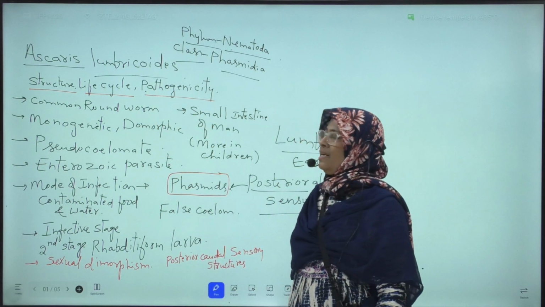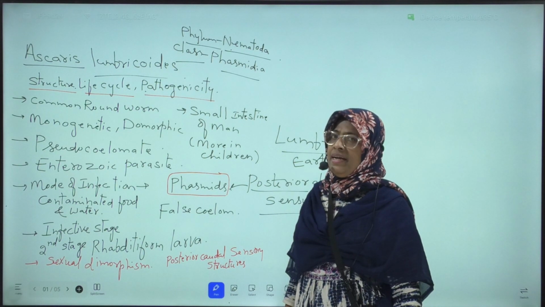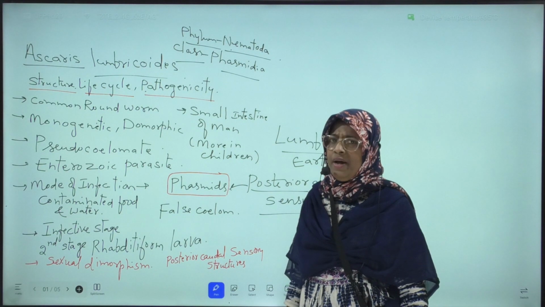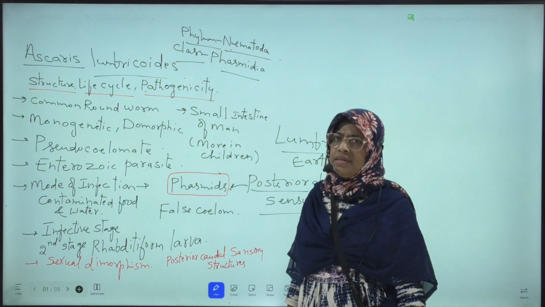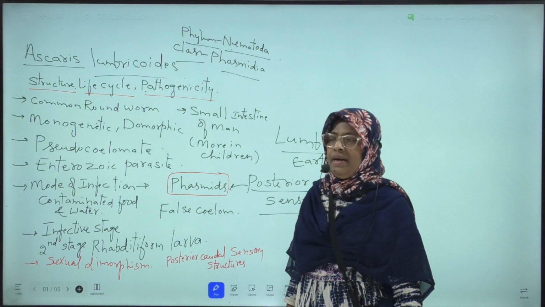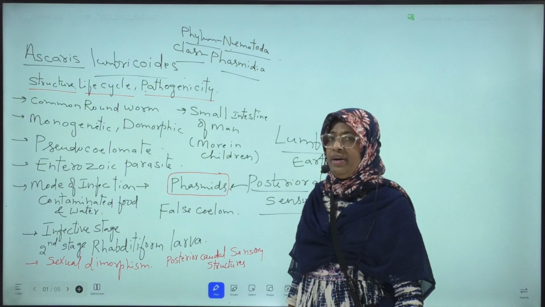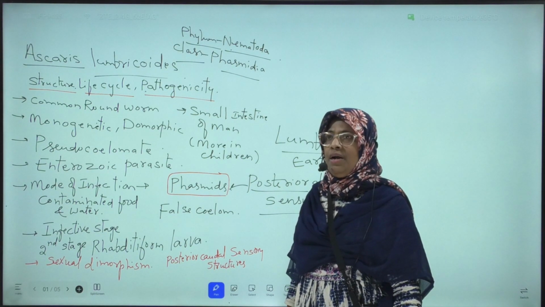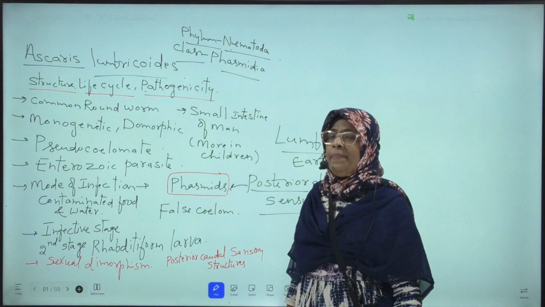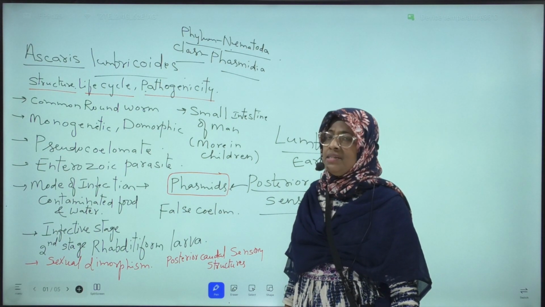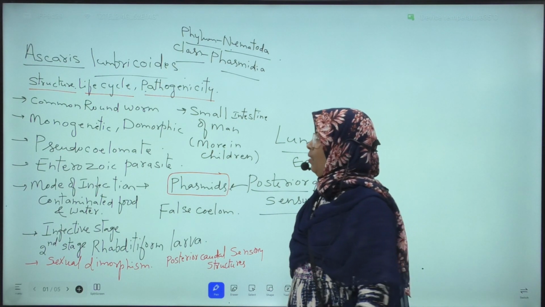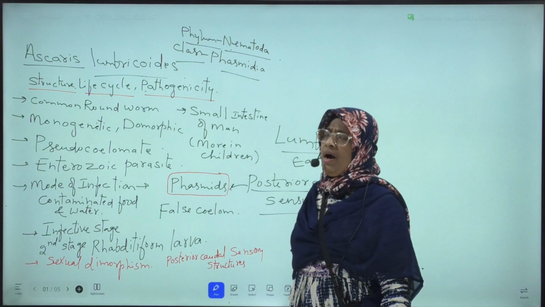This Ascaris is an elongated, cylindrical shaped parasite. What is a parasite? The organism which lives on another organism for food and shelter is called a parasite. The organism which provides food and shelter to the parasite is called the host. The association between parasite and host is called parasitism. In this association, the parasite gains and the host loses; harm is caused to the host.